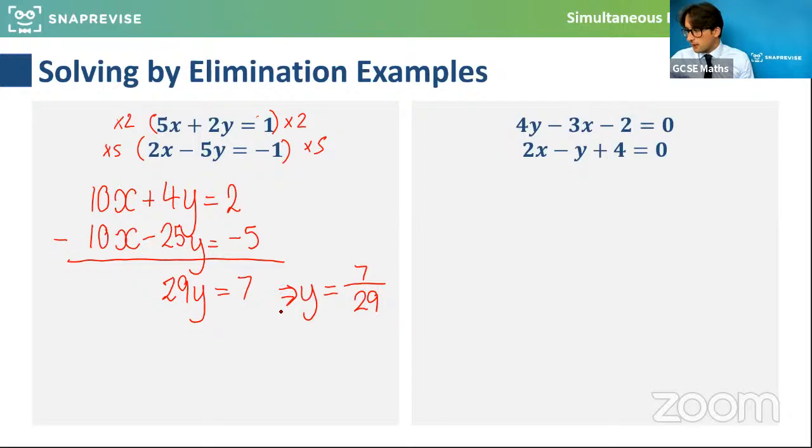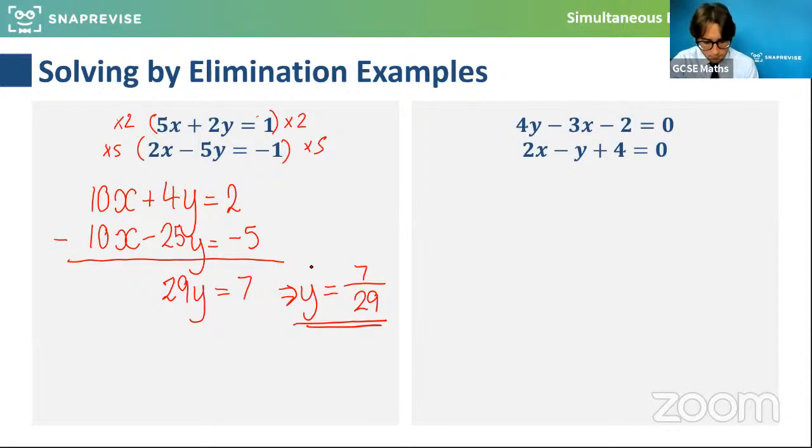So the reason I multiply one equation by 2 and one equation by 5 is it would then allow both of them to have 10x in them, so that when I take them away from each other, the x's go, they eliminate, and I just get left with one unknown, y, which I can solve. So that's why we multiply by 2 and 5. So hopefully that's nice and clear, but thanks for that question. And what we'll do, we'll carry on. So I found the value of y now. It was a little bit more challenging, this one. And then what I'm going to do is substitute that back in to find x.